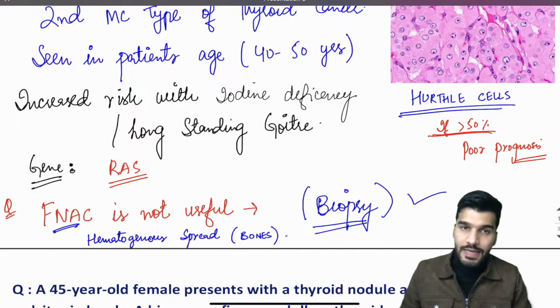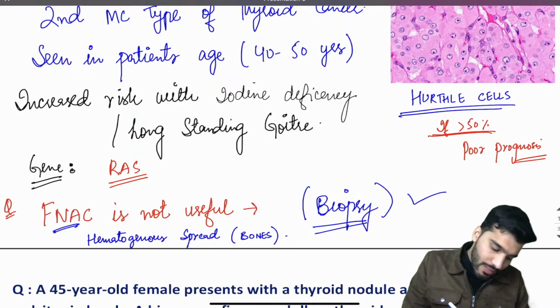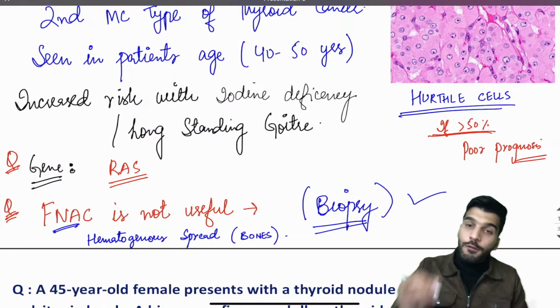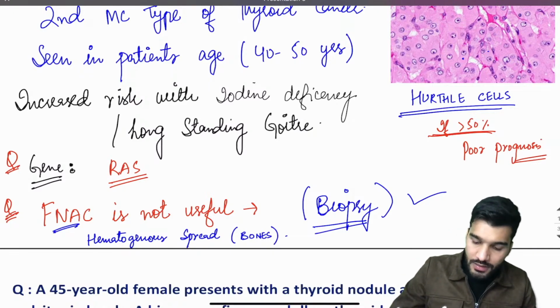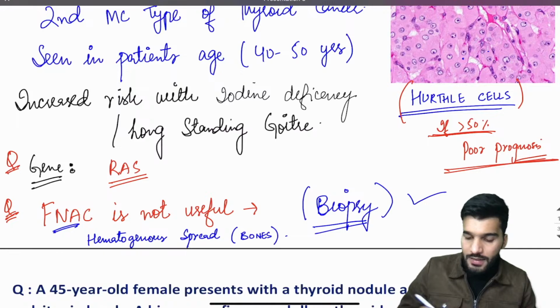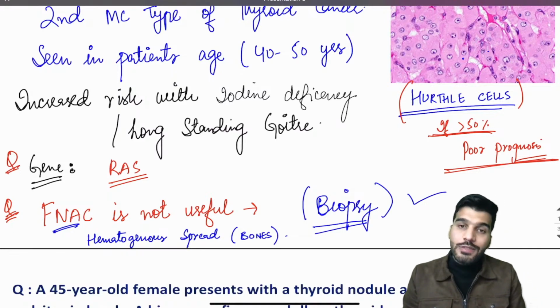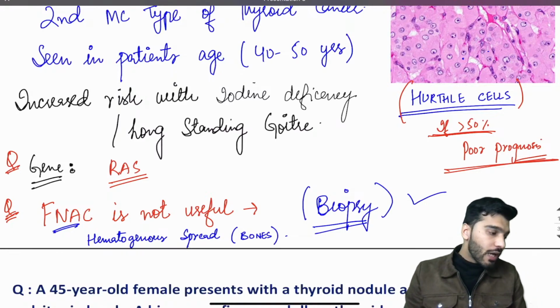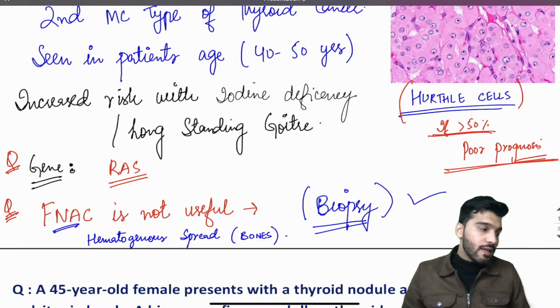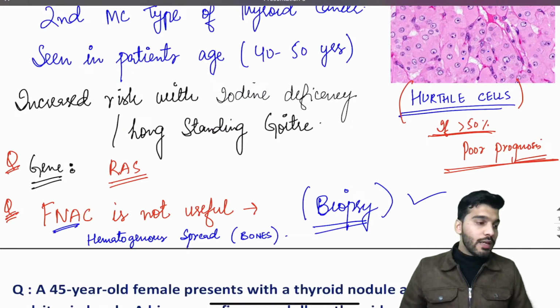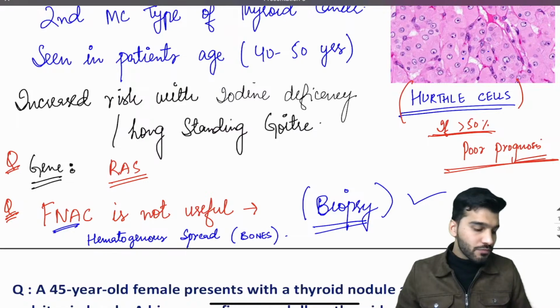Now, two questions I asked from this particular slide: one is the gene, second is FNAC not being useful. But if they give a clinical question mentioning that Hurthle cells are seen, then your answer is follicular thyroid carcinoma. Is that clear to everyone?